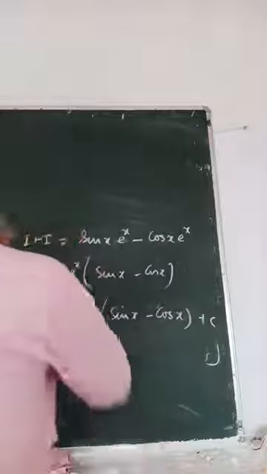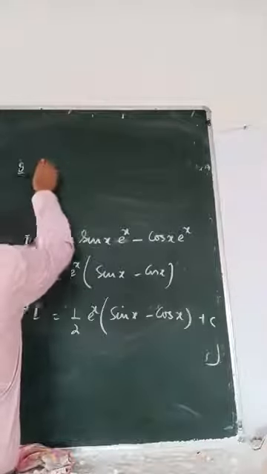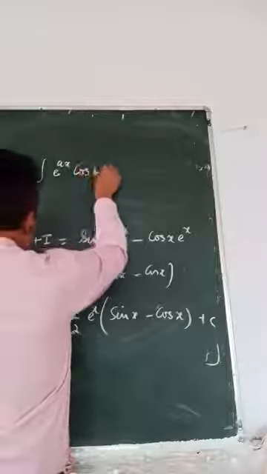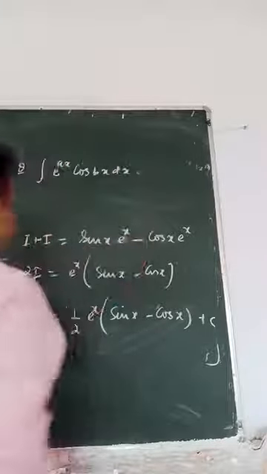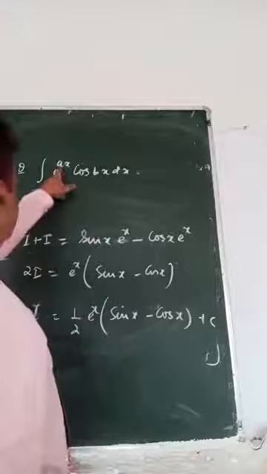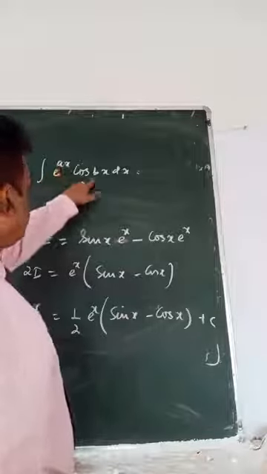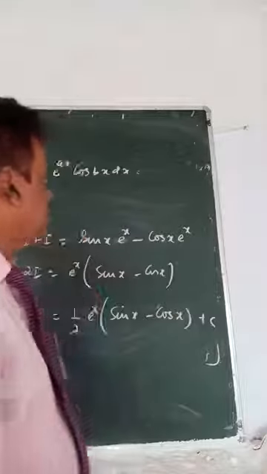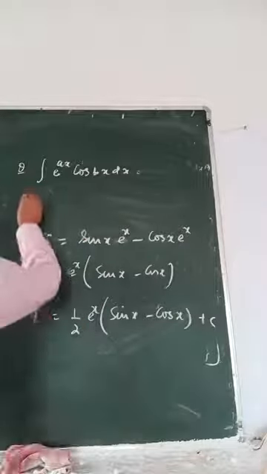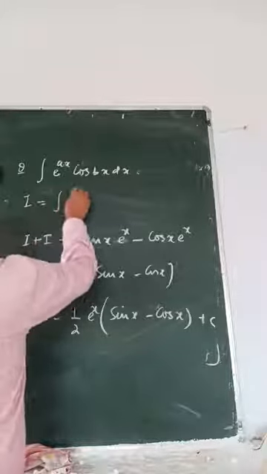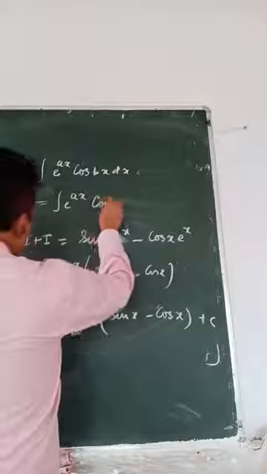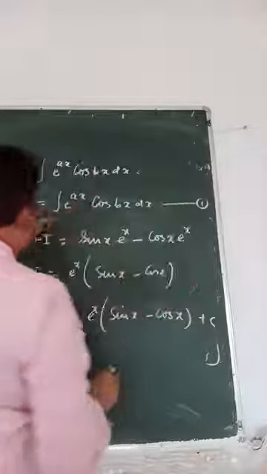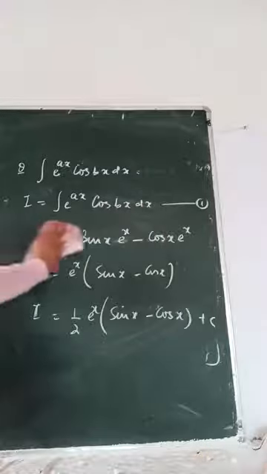I'll change it. Suppose I write integral of e to the power ax cos bx dx. Instead of 1, I have taken a and b. The method is the same; there will be a little change in the steps. So I equals integral of e to the power ax cos bx dx. This is our question, so let's start integrating.